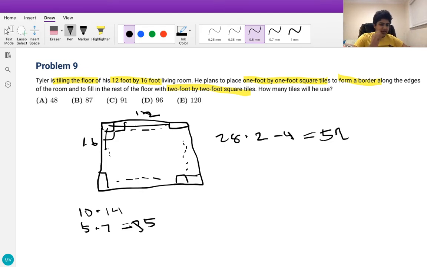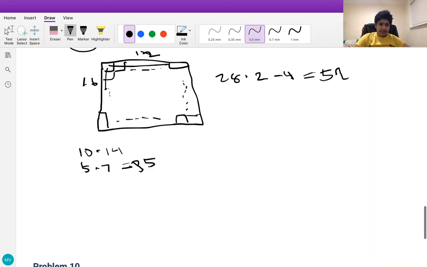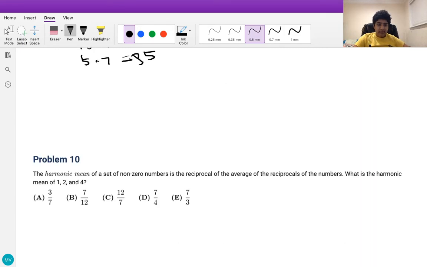Now we're going on to the final problem, problem number 10. The harmonic mean of a set of non-zero numbers is the reciprocal of the average of the reciprocals of the numbers. What is the harmonic mean of 1, 2, and 4? So,